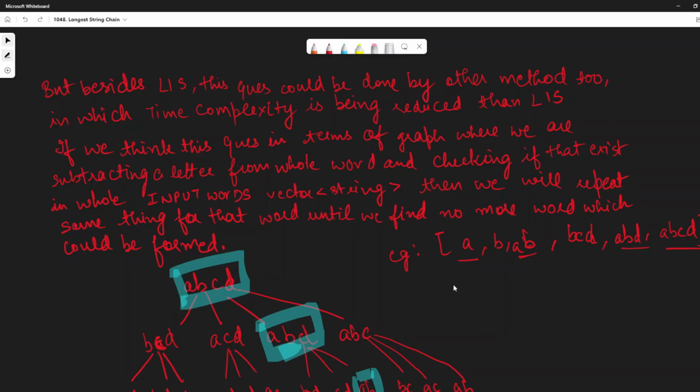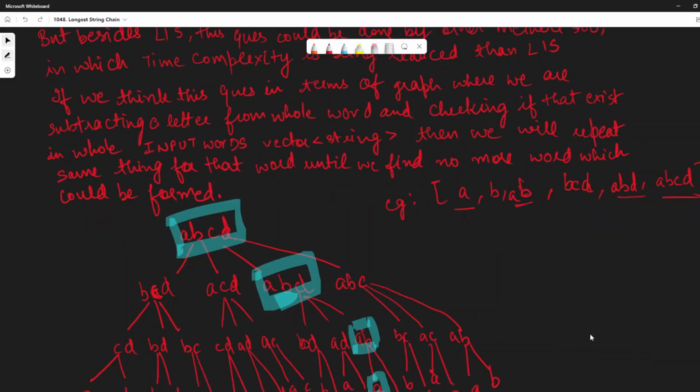but this particular solution is the one where the time complexity is reduced, because here we won't require any sorting. In LIS, we would be obliged to sort our words according to length. So in this solution, we would be able to come up with a solution of lesser time complexity. So let's first go ahead with how this solution would work.